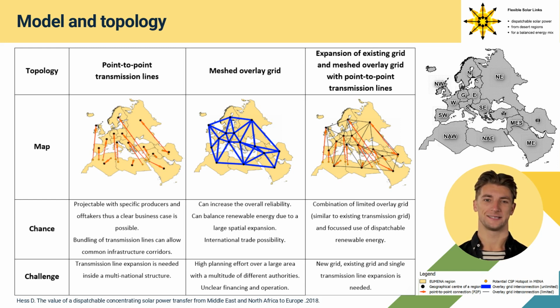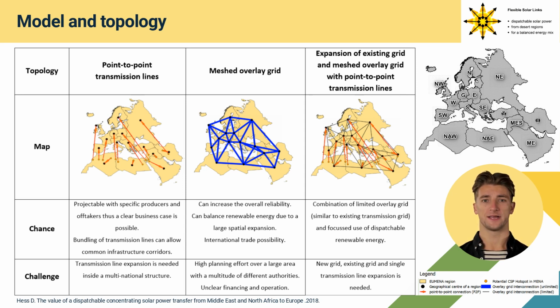A point-to-point interconnection is an infrastructure which connects two precise points of a system. This can be a power plant and an off-taker. The chances are that point-to-point interconnection is projectable with specific producers and off-takers, thus a clear business case is possible, and a bundling of transmission lines can allow common infrastructure corridors. The challenge is that a transmission line expansion is needed inside a multinational structure.